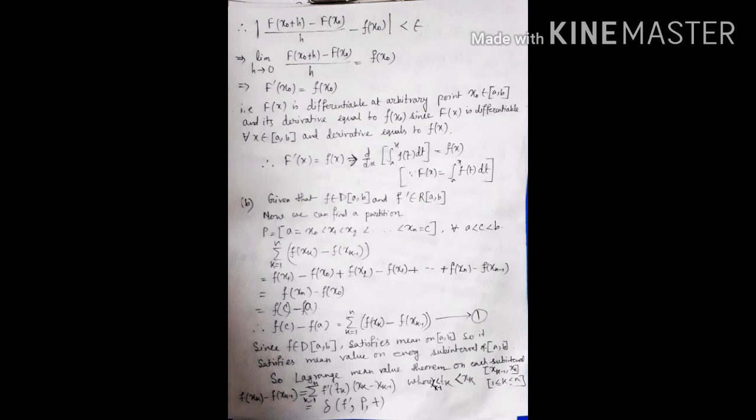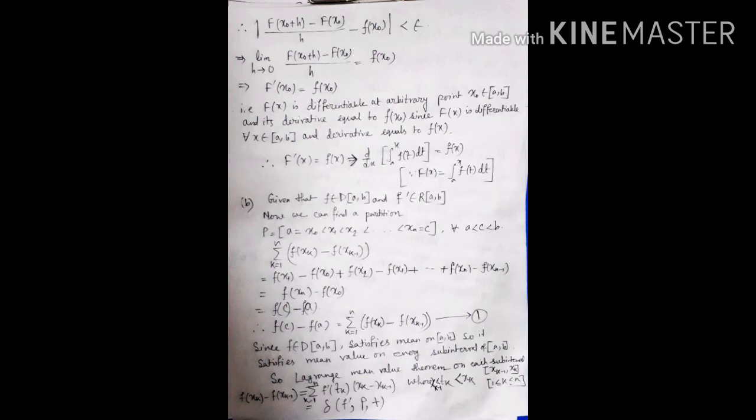Since capital F(x) is differentiable for all x belongs to closed interval a comma b, and the derivative equals f of x, therefore F dash x is equal to small f(x). This means d/dx of integration a to x f of t dt is equal to small f(x), because capital F(x) is equal to integration a to x f of t dt.